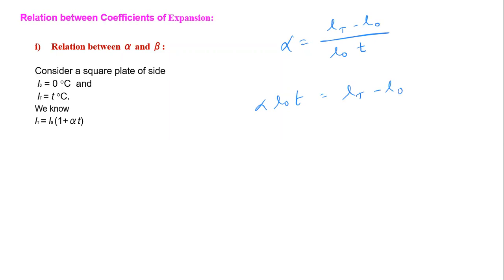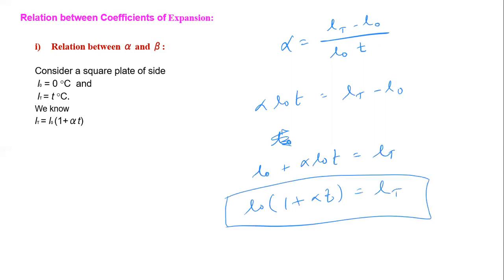So we can write the formula of LT: L0 we can shift to this side, L0 plus alpha L0 T is equal to LT. L0 we can take common, so L0 times 1 plus alpha T is equal to LT. This is the formula, and this is the length at T degrees Celsius.